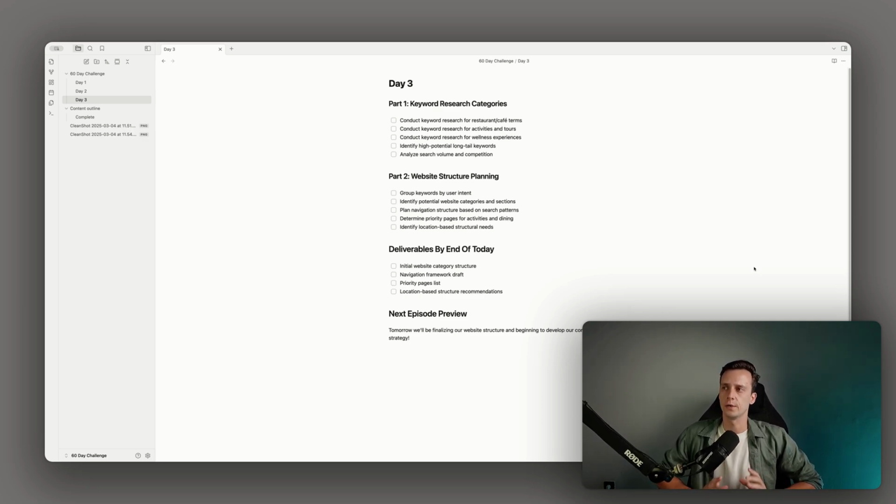So I first kind of want to recap on what we did yesterday. Yesterday we did some keyword research, not specifically to figure out which keywords we're going to target, but more like how are we actually going to structure the website. So just a little recap on day two.